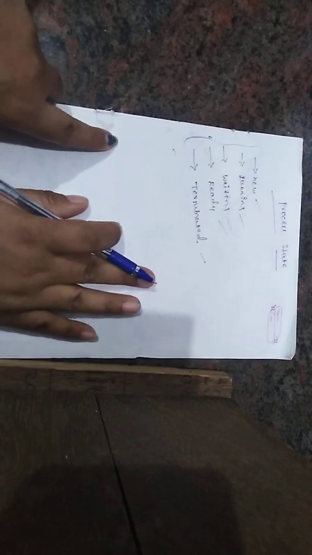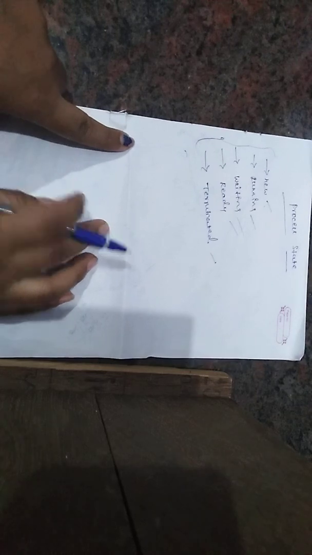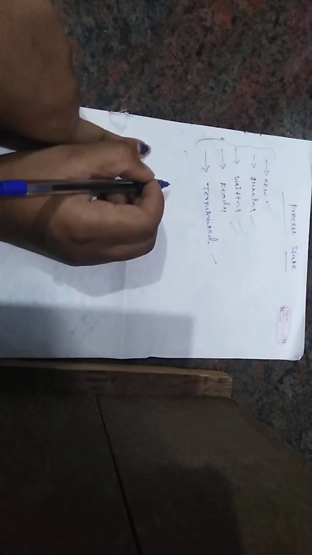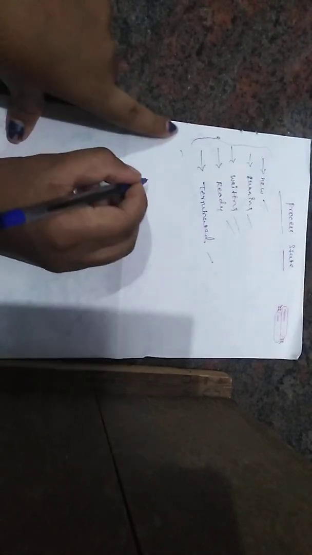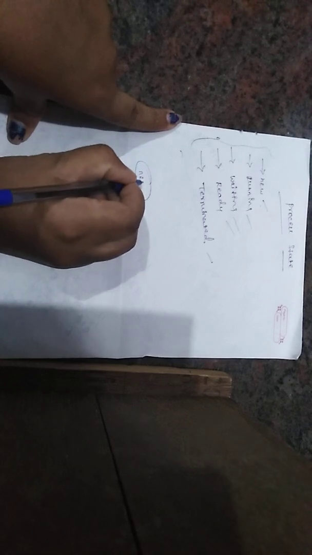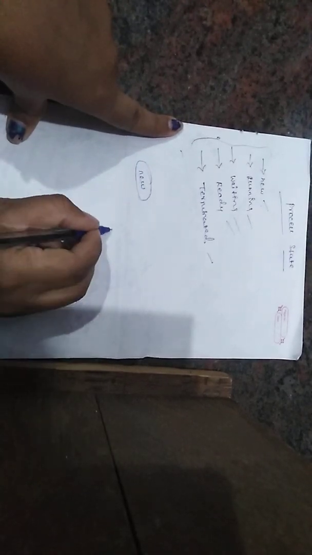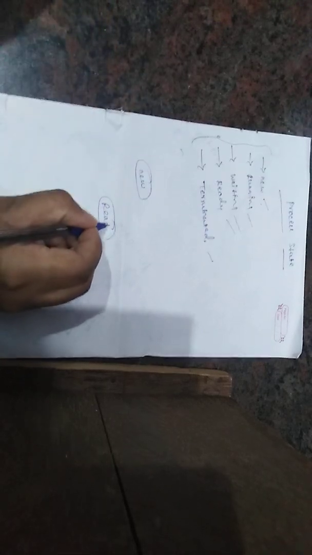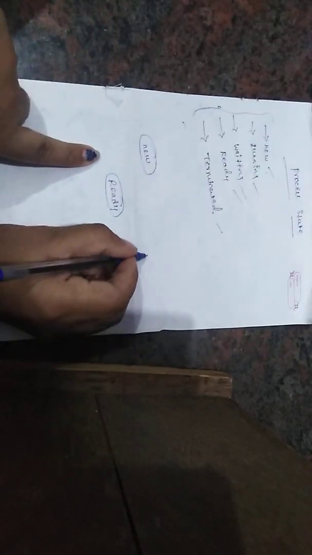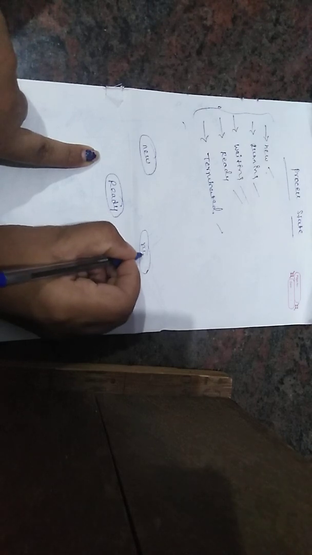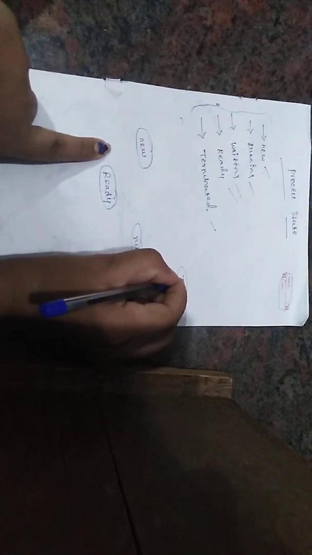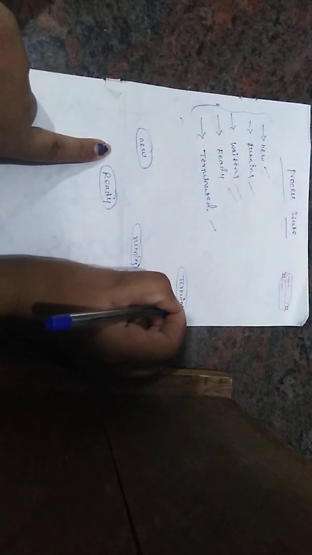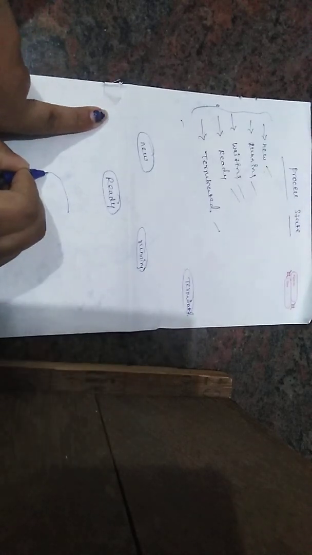Now we will learn it. First I will draw a diagram, then I will explain what is new, running, waiting, ready, and terminated. First I will draw the figure. I will take new, then ready, here running, here terminated, and last waiting.